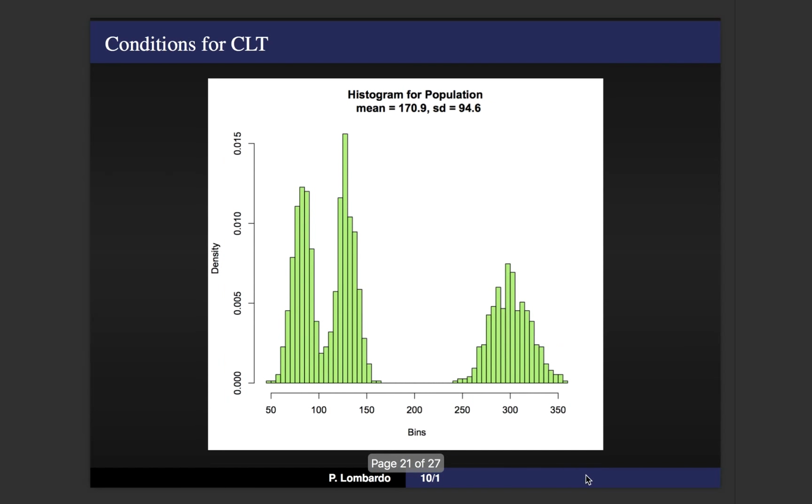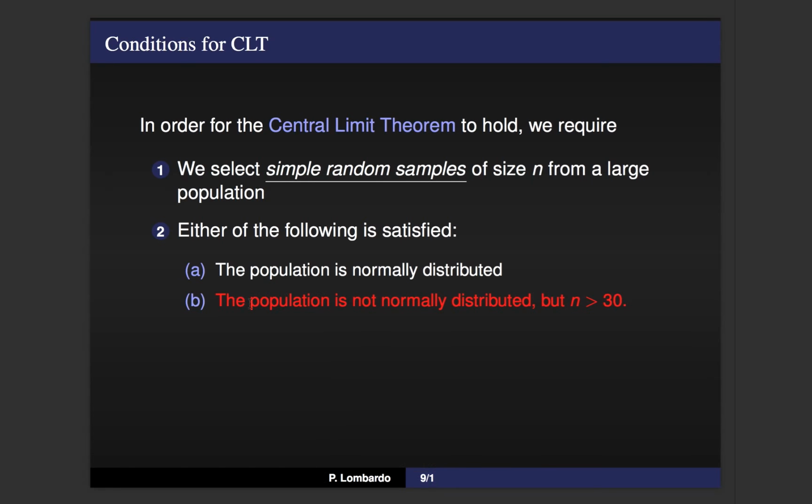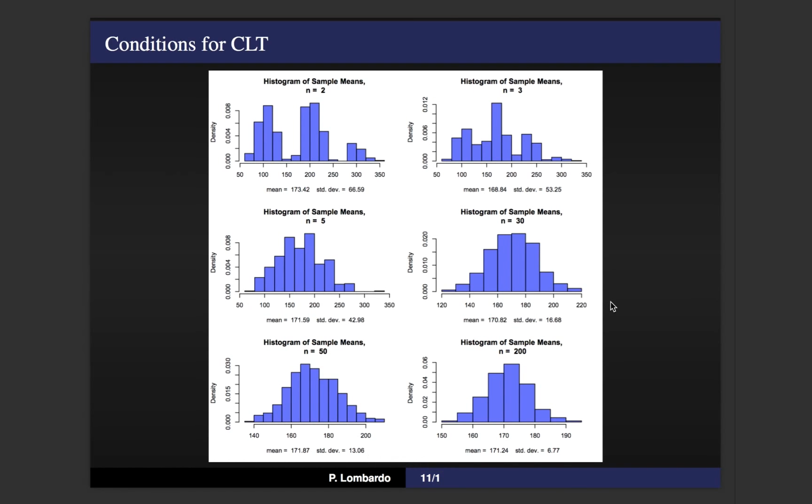So our requirement here is that if you're unsure of what the population distribution is, or if you know it's not normally distributed, make sure that you choose a sample size that's 30 or more. It's essentially to guarantee that your sampling distribution, your x bar random variable, has a nice normal distribution.